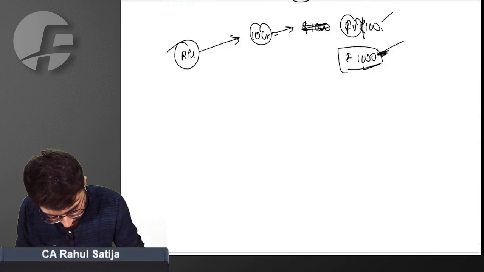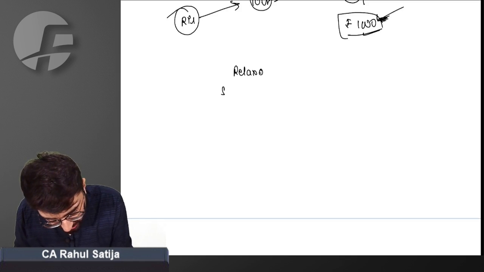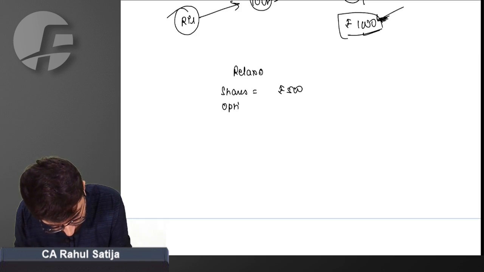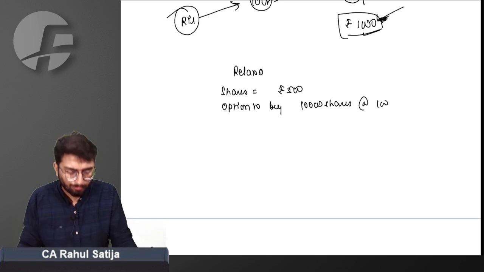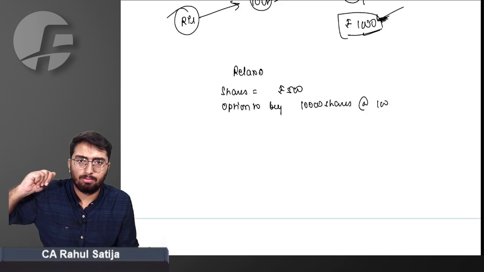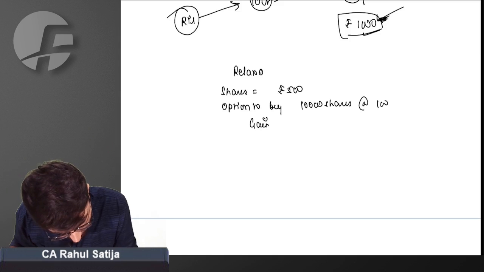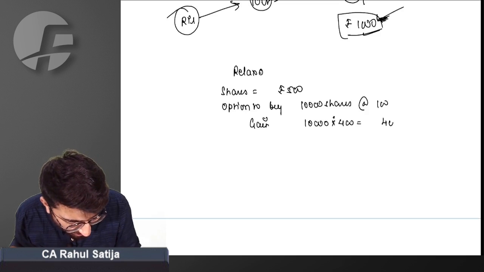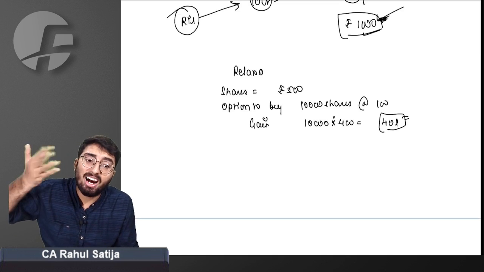Just imagine, for example, I am an employee at Relaxo. The share is being traded at 500 rupees. I am given an option to buy 10,000 shares at 100 rupees. I am given an ESOP. What gain am I getting from this? Ultimately, on 10,000 shares, I am given a 400 rupees discount per share. That means ultimately I am given a gain of 40 lakh rupees, a profit for doing my hard work.